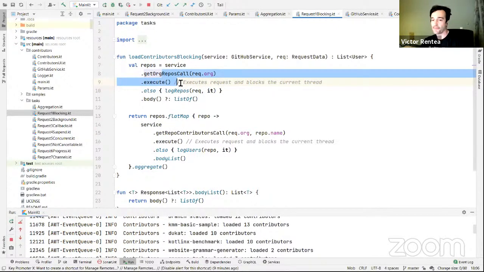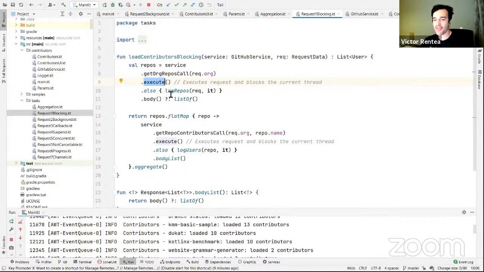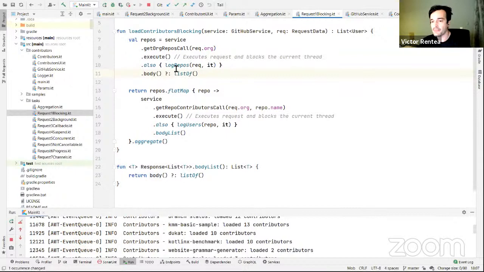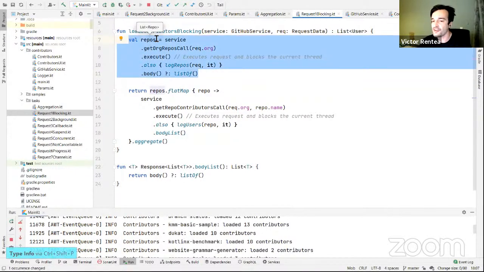All right, so I execute. After that, I log the repositories that I got back. By the way, for those of you that are new to Kotlin, this "it" over here is a placeholder for the parameter of this lambda, and lambdas are surrounded by braces. So even if I write this, or if I switch to "it", basically it's the parameter of this lambda in this case. And then I call body, which basically gives me back repos, which is a list of repositories.